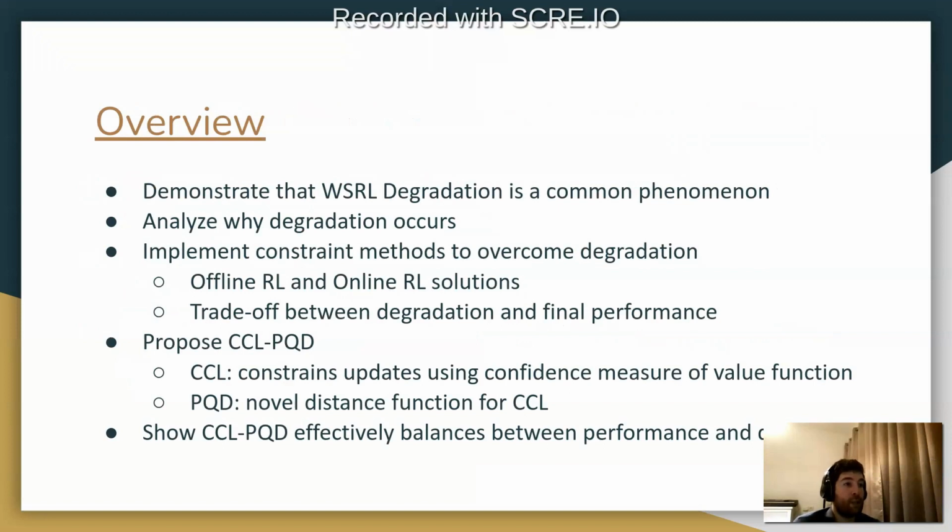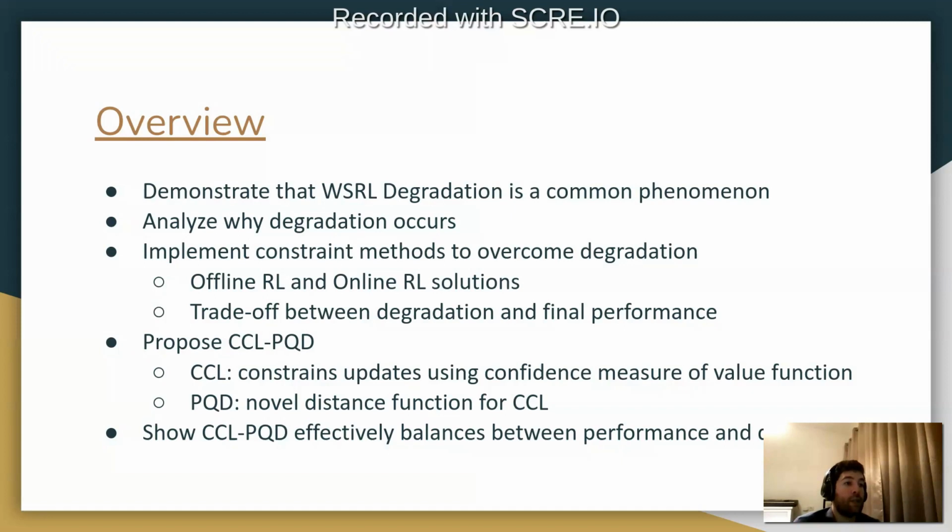We demonstrate in this paper that warm start reinforcement learning degradation is a common phenomenon in continuous reinforcement learning algorithms. We analyze why degradation occurs. We implement constraint methods to overcome this degradation that comprise offline RL and online RL solutions.